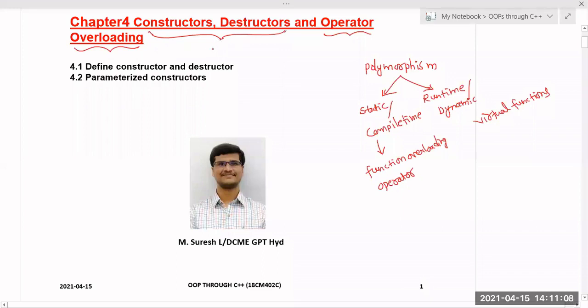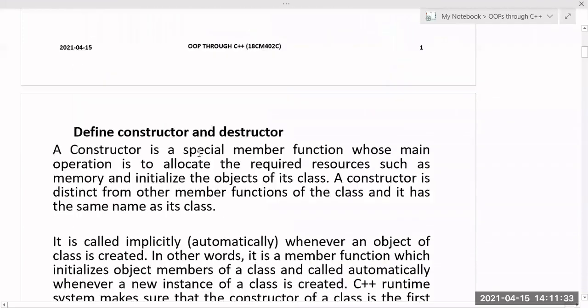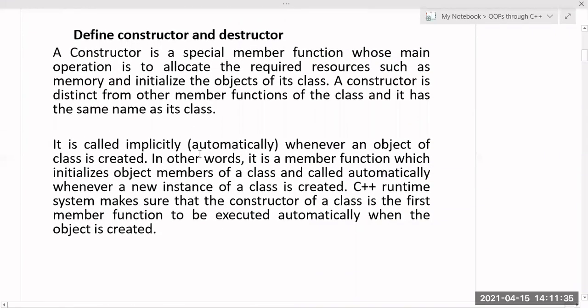These are special concepts in C++, having a specific task for constructors and a specific task for destructors. We will discuss what is a constructor, what is a destructor, and what the different types of constructors are. There are actually three important types of constructors: default constructor, parameterized constructor, and copy constructor. Those we will see in today's class. So what is a constructor and what is a destructor?